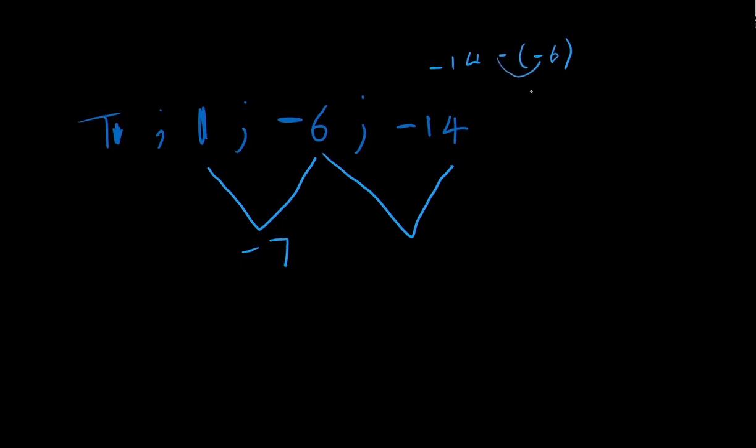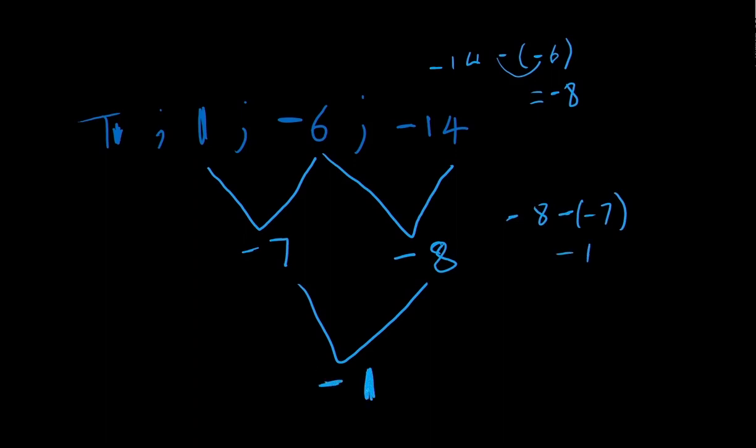Minus 14 plus 6 is negative 8. All right, so now I can work out the difference between those. So I can say, well, minus 8 minus 7 will give me the second difference. Minus 8 plus 7 is negative 1, so therefore my second difference is negative 1.